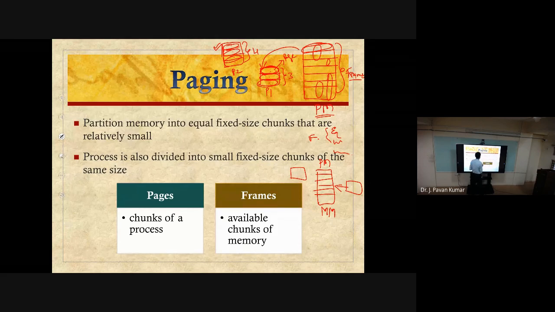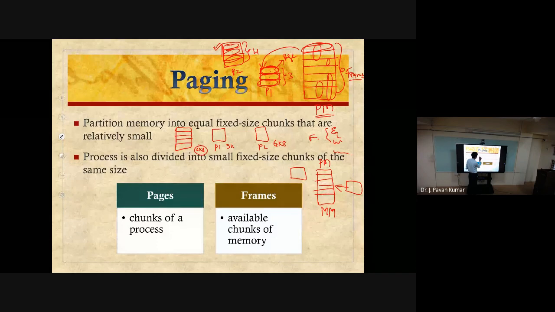Now consider a simple example. We are having P1 of size 5 KB, and P2 of size 6 KB, and we are having main memory with different frames. Each frame is 2 KB.